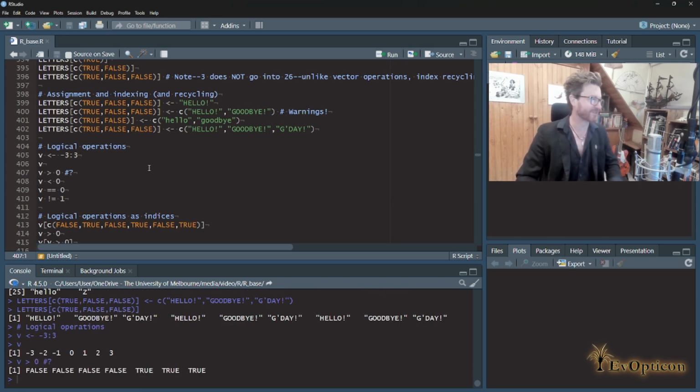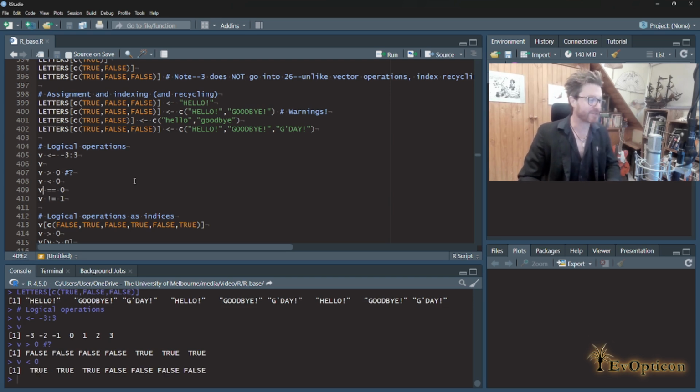And what's it going to do? It's going to take each element of v and ask the question, are you greater than 0? And we're going to get back a logical vector. Logical operation, right? So it's going to say, no, -3 is not greater than 0. No, that's not. No, that's not. No, that's not. But these 3 are. So false, false, false, false, true, true, true. Similarly, less than 0, you can predict the output of this. Great. The double equals sign is how we ask, is it equal to 0?